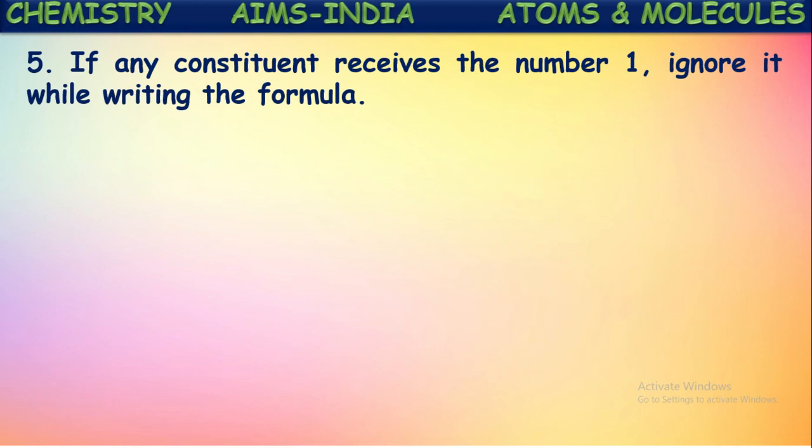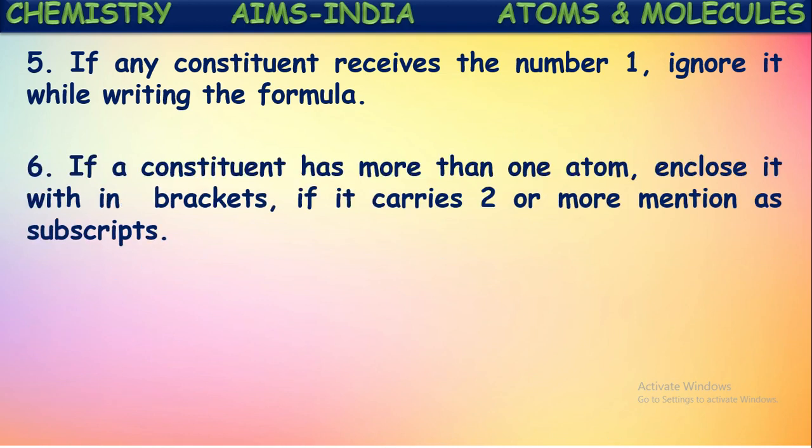If any constituent receives the number 1, ignore it while writing the formula. If the remaining number is 1, there is no need to write that number. If it is more than 1, then it is compulsory that the number be written in the subscript. If a constituent has more than one atom, enclose it in brackets if it carries 2 or more as a subscript. If it is a group of atoms carrying more than one number, that whole group of atoms should be kept in a bracket.